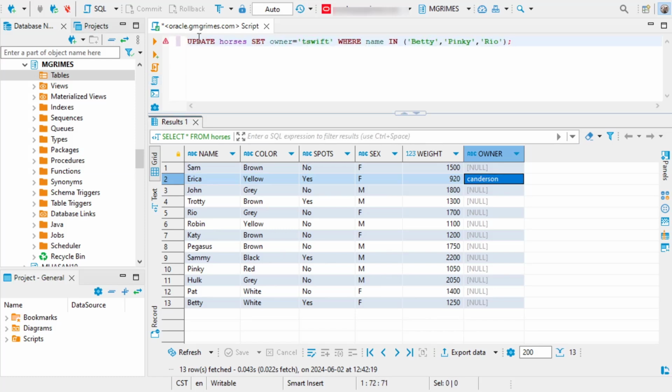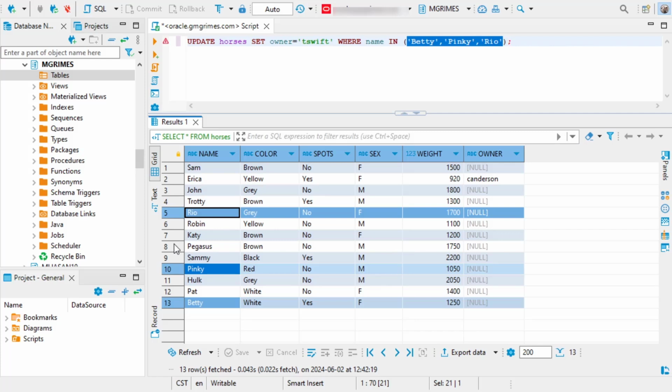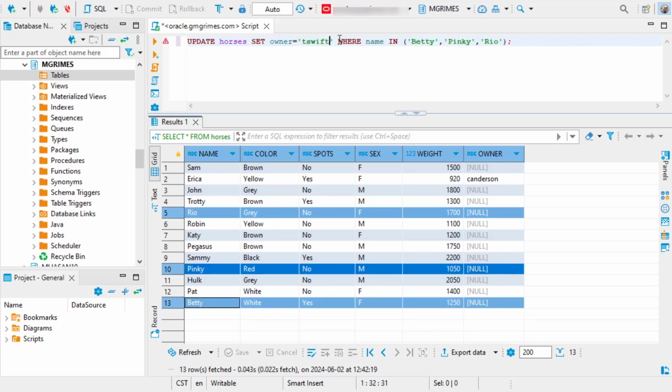We could also update multiple rows at once. So we could do something like this: update horses, set owner equal T Swift, where name in this set of values, Betty, Pinky, and Rio. Okay, so this expression is going to be evaluated, and if the value for name is in this set of values, Betty, Rio, and Pinky, we're going to update the value of the owner attribute to be this value, T Swift.